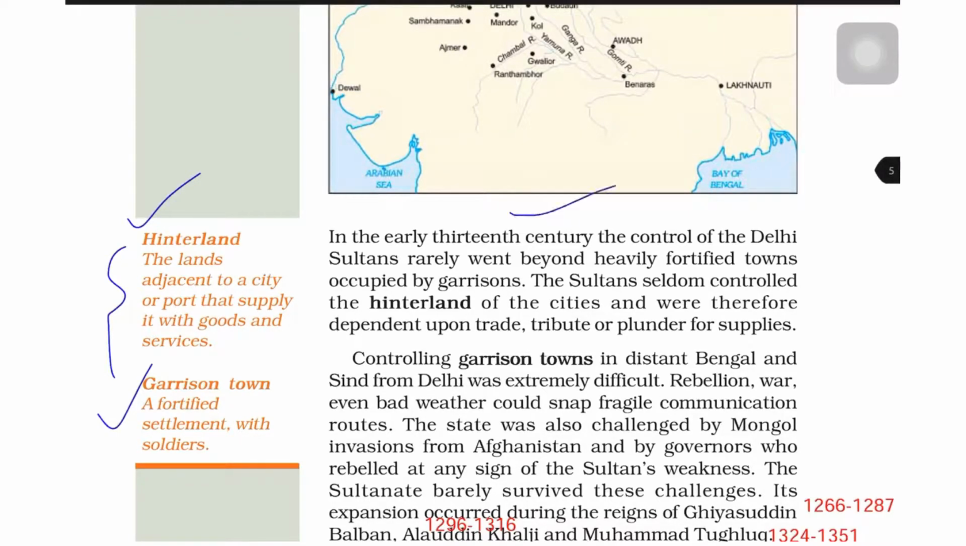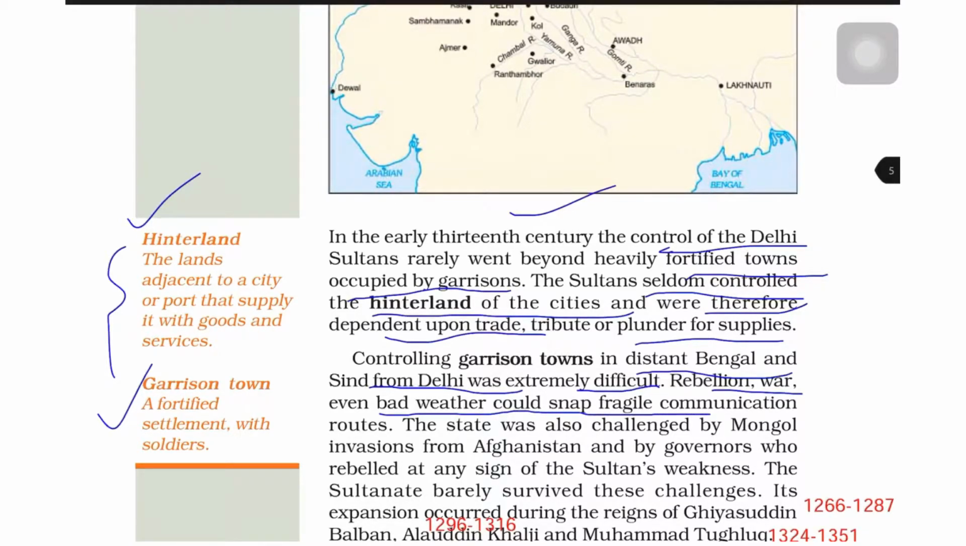Now, in the early 13th century, the control of the Delhi sultans rarely went beyond heavily fortified towns occupied by the garrisons. The sultans seldom controlled the hinterland of the cities and were therefore dependent upon the trade, tribute, or plunder for supplies. Controlling the garrison towns in distant Bengal and Sindh from Delhi was extremely difficult. Rebellion, war, even bad weather could snap the fragile communication routes.